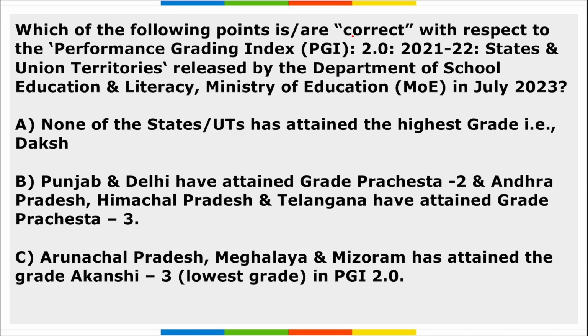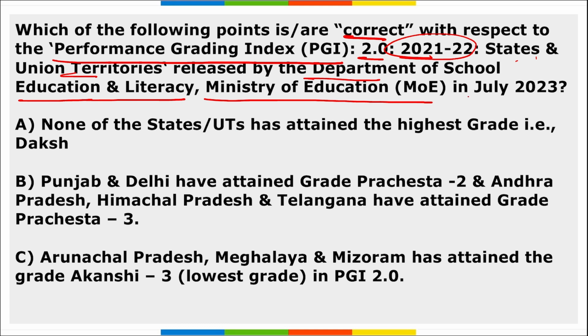Next, which of the following are correct with respect to the Performance Grading Index 2.0 for 21-22 states and UTs, that is released by the Department of School Education and Literacy that comes under the Ministry of Education in July 2023, right? Which among the following is correct? If we look at option A, none of the states has attained the highest grade, that is Daksh. So it is absolutely right that none of the states has got the highest grade here, correct? And none of the states or UTs has attained the Utkarsh, Ati Uttam, Uttam or Pratishtha 1 grades.